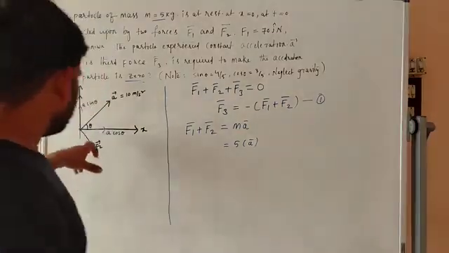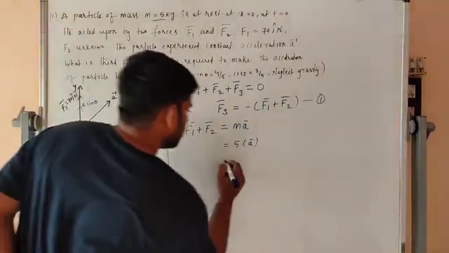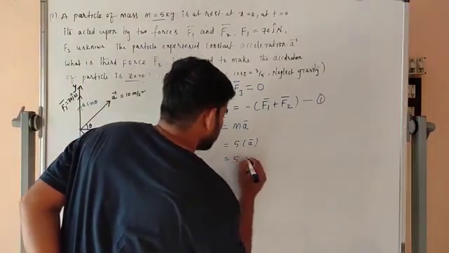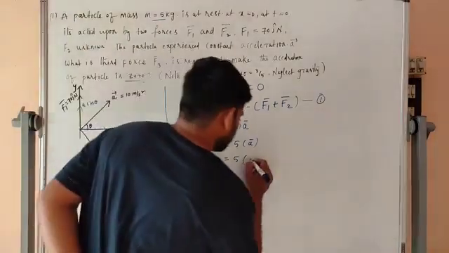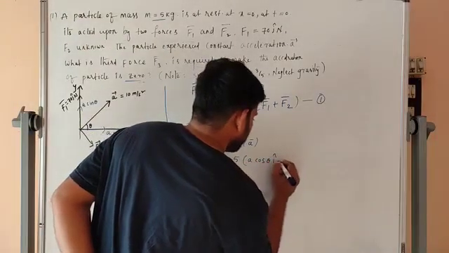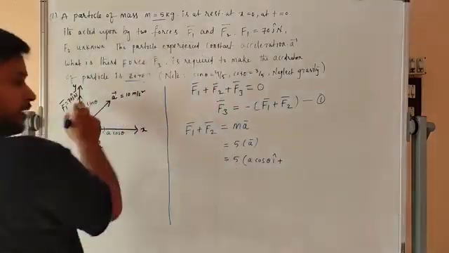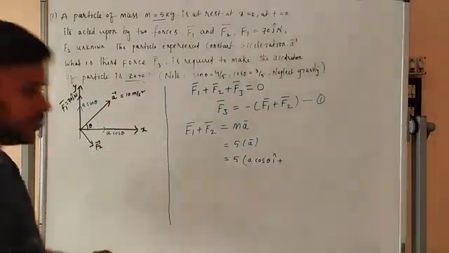Now substitute in terms of A. So 5 into A cos theta i cap plus A sin theta j cap.